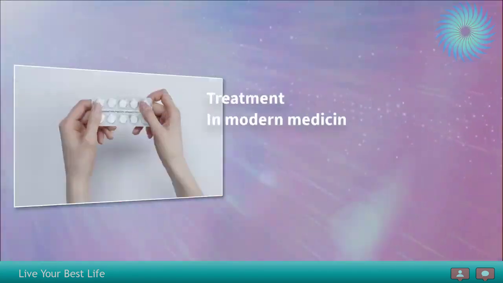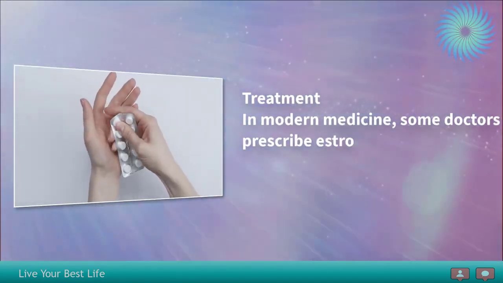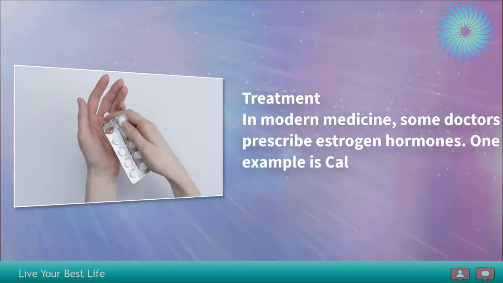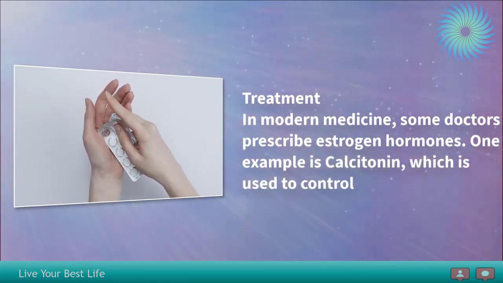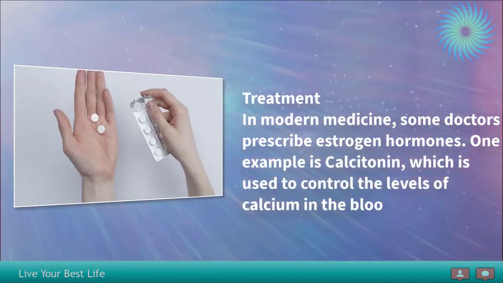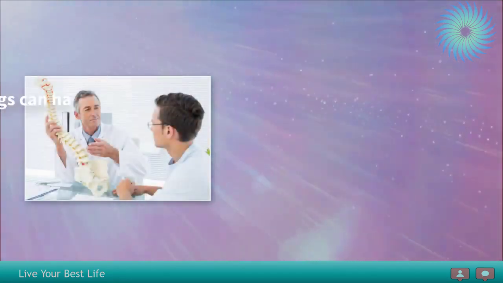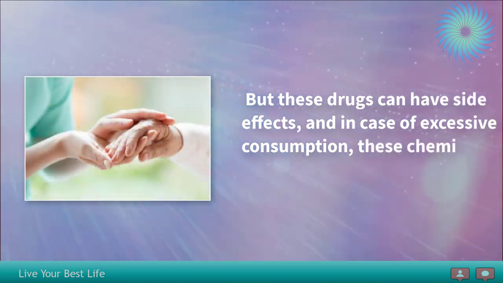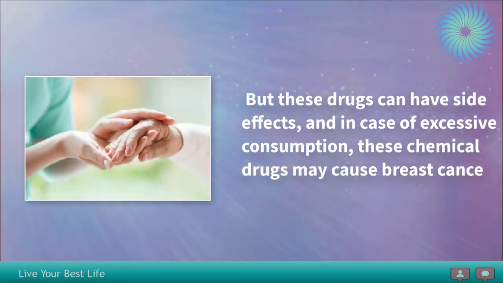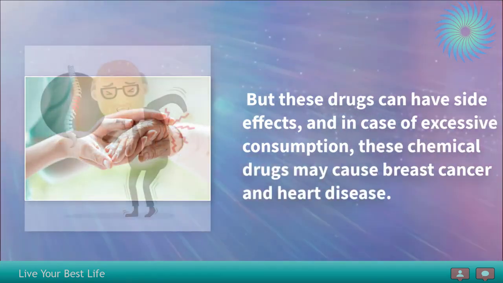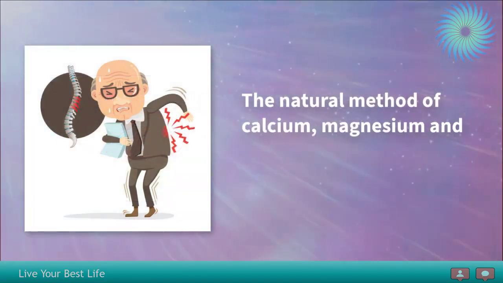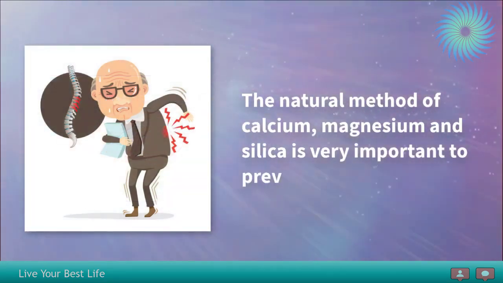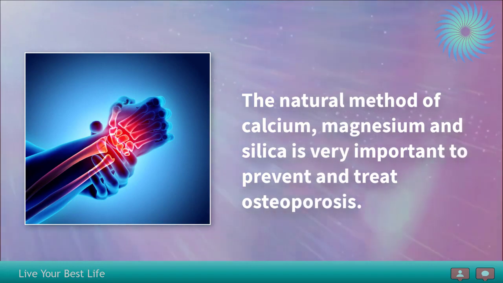Treatment. In modern medicine, some doctors prescribe estrogen hormones. One example is calcitonin, which is used to control the levels of calcium in the blood. But these drugs can have side effects, and in case of excessive consumption, these chemical drugs may cause breast cancer and heart disease. The natural method of calcium, magnesium and silica is very important to prevent and treat osteoporosis.